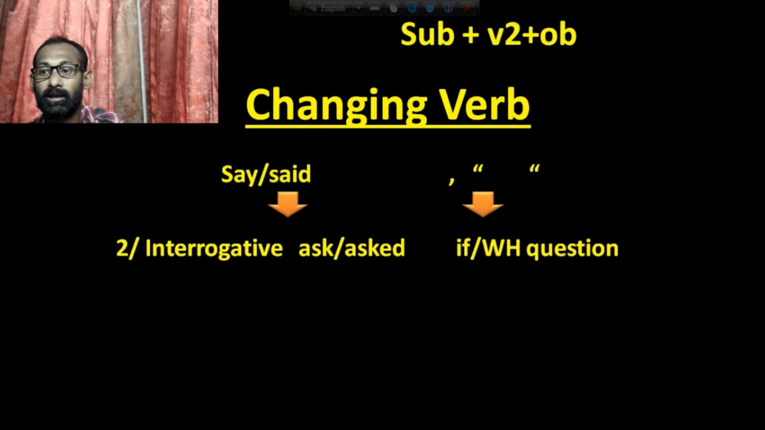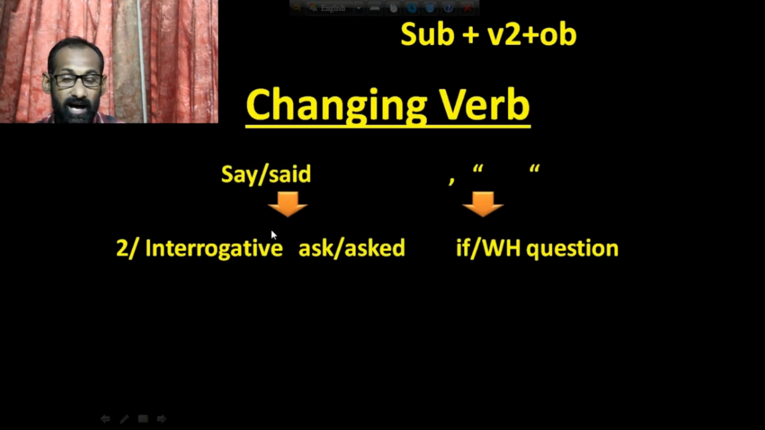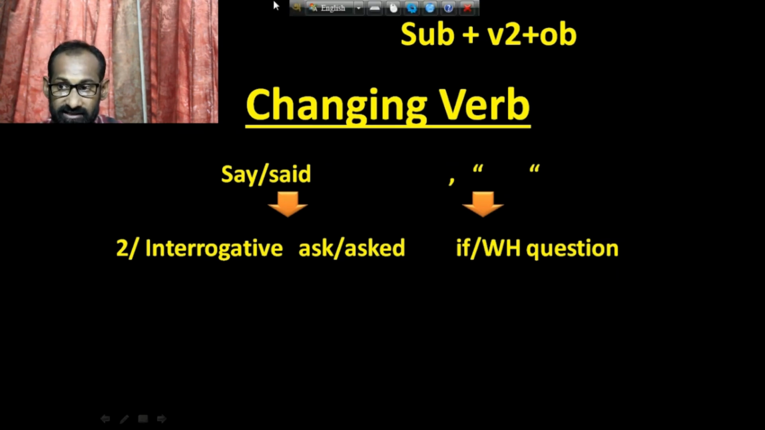Then in an interrogative sentence we have to use ask or asked, ask for present tense and asked for past tense. We have to use ask or asked instead of say or said. And we have to use if or a WH question word instead of inverted comma. We know that we can start an interrogative sentence in two ways, using an auxiliary and using a WH question, and the next structure will be subject plus verb 2 plus object.